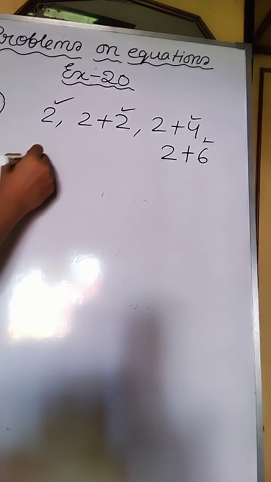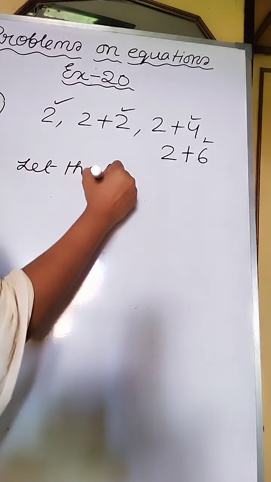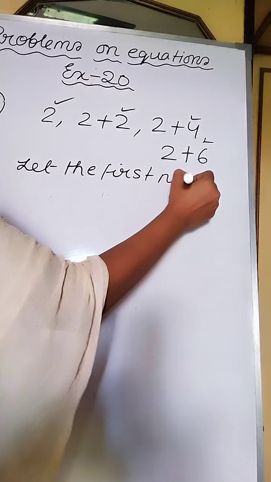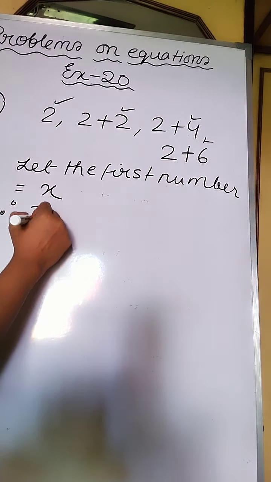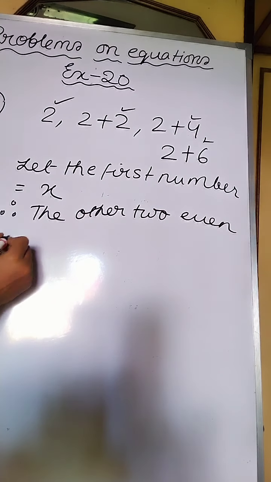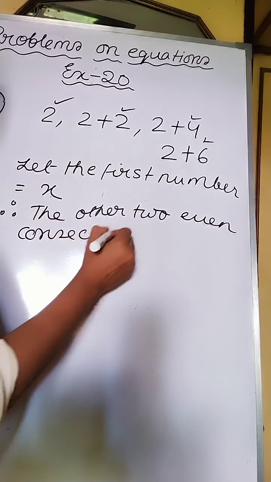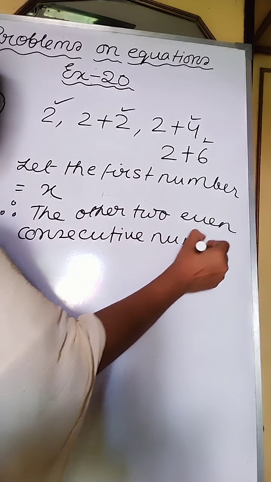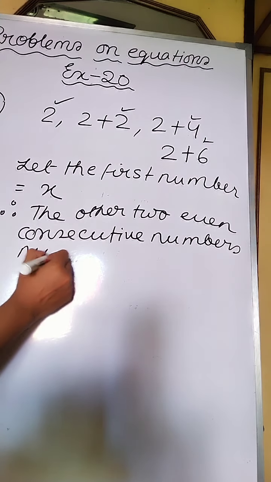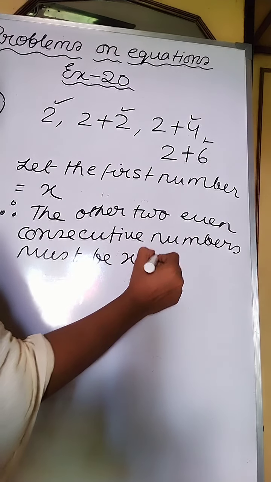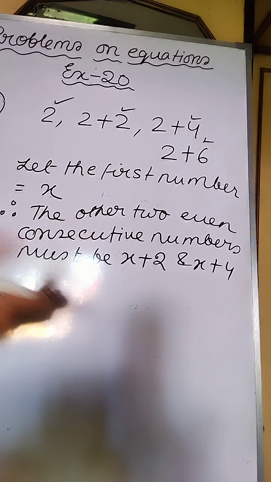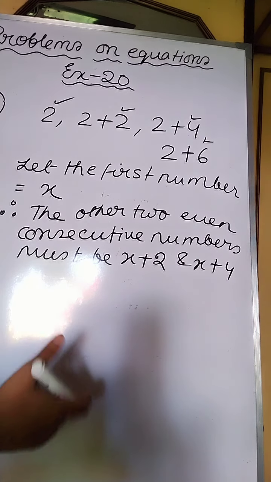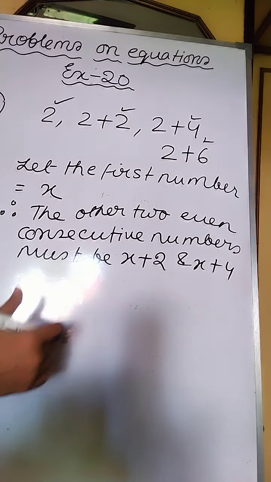So for 3 consecutive even numbers, if I consider the first number as x, then the other 2 consecutive even numbers must be x plus 2 and x plus 4, because we are trying to get 3 consecutive even numbers, not 3 consecutive numbers.